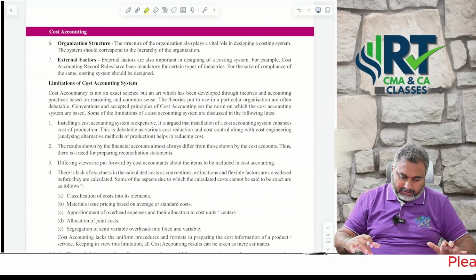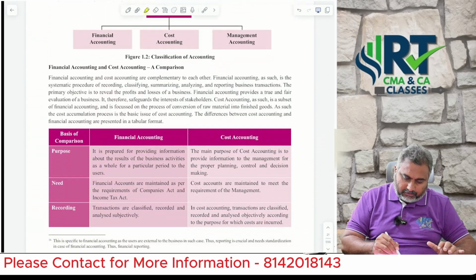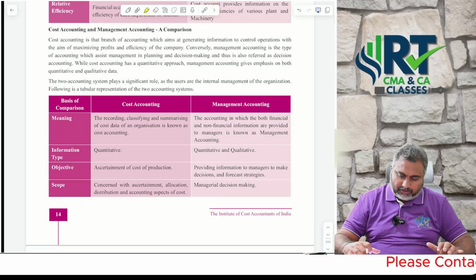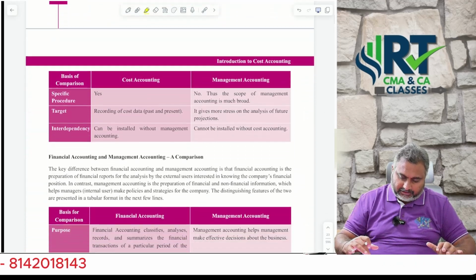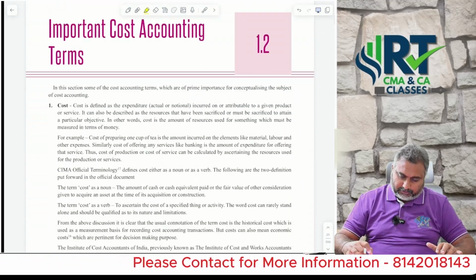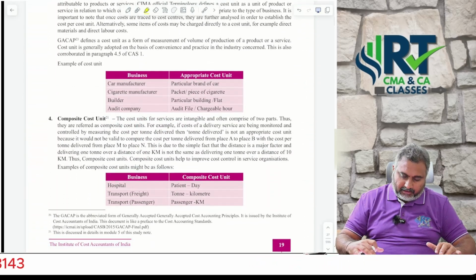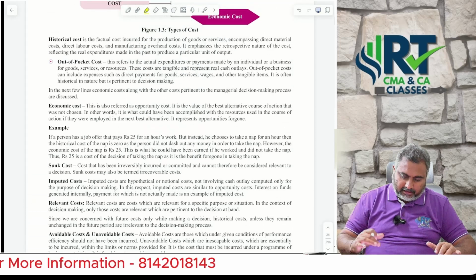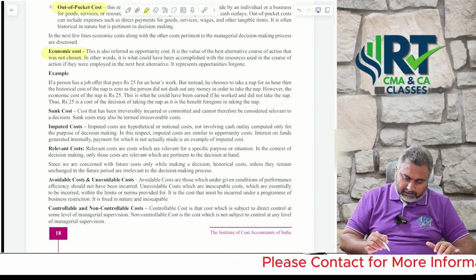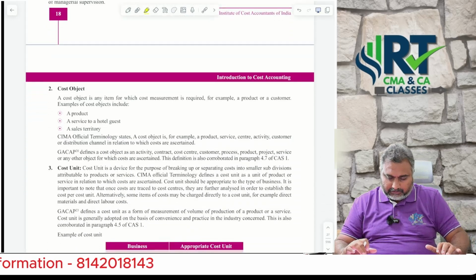Next, sir, you need to focus on financial accounting versus cost accounting differences. Next theory question you are supposed to focus on is cost accounting versus financial accounting itself. Next theory question you are supposed to focus on some important terms, Nana, like out of pocket cost, economic cost, imputed cost. These kinds of important concepts, try to focus.